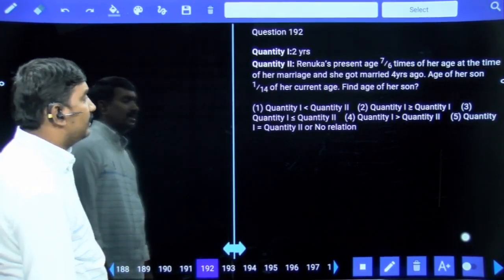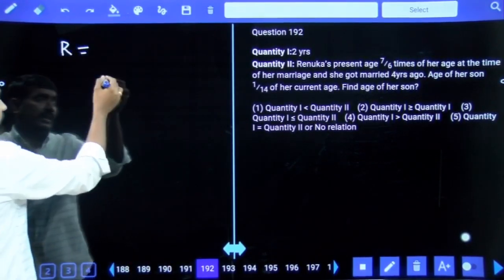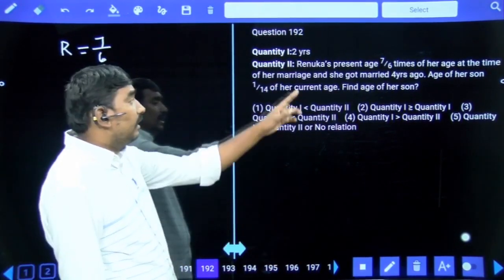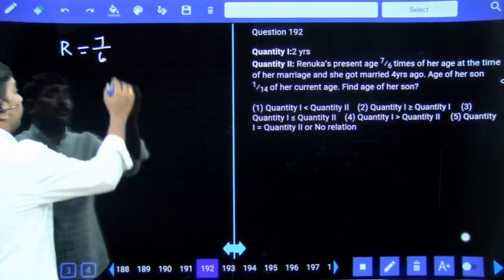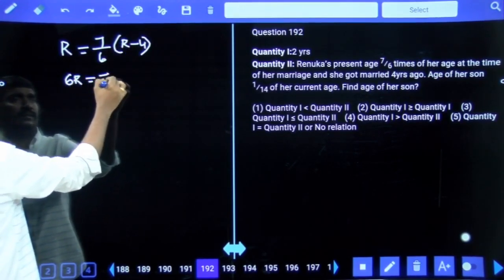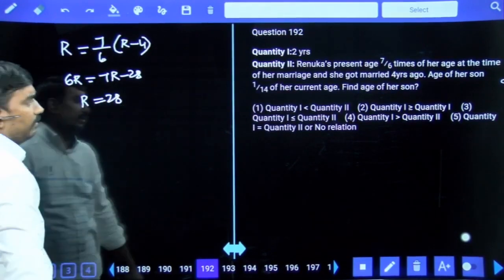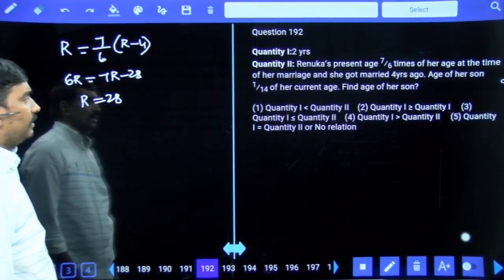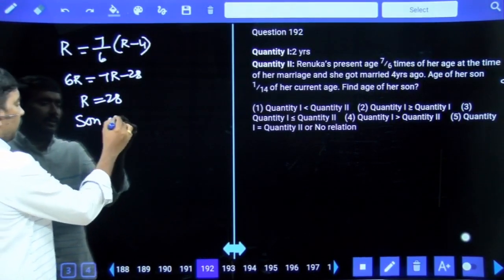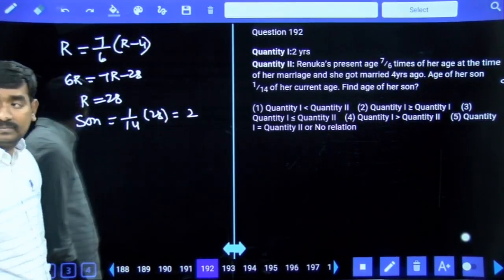Renuka's present age is 7/6 times her age at the time of her marriage, and she got married 4 years ago. So 4 years ago Renuka's age means R minus 4. 6R is equal to 7R minus 28. From this we can write Renuka equals 28. The age of her son is 1/14th of her current age, so her son's age is 1/14th of 28, which is 2 years.